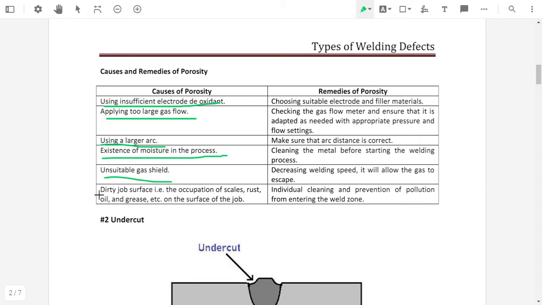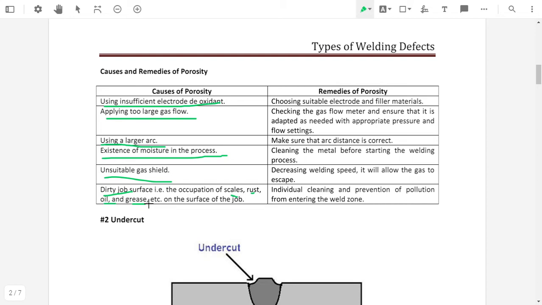Another cause of porosity is a dirty job surface. If the surface of the job is dirty, that is, occupied by scale, rust, oil, grease, etc., meaning the area where we want to do the welding consists of scale, rust, oil or grease, if this type of contaminant is present on the surface of the weld, then it will cause porosity.